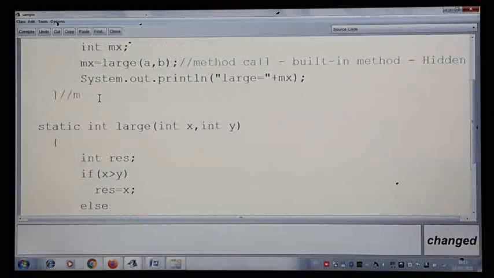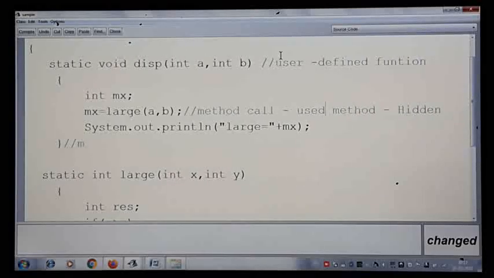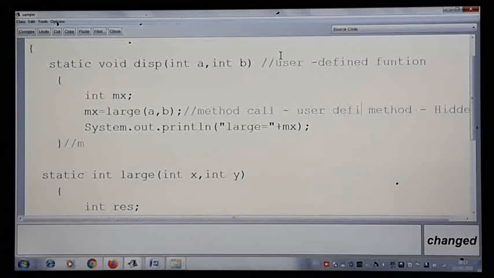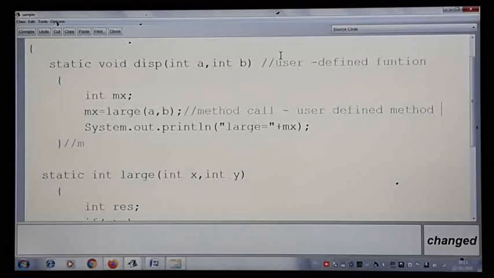That is the reason when I call a method, and you can see this is a method call, it is no more built in, it is user defined. A user defined method. This particular line is called a method call.